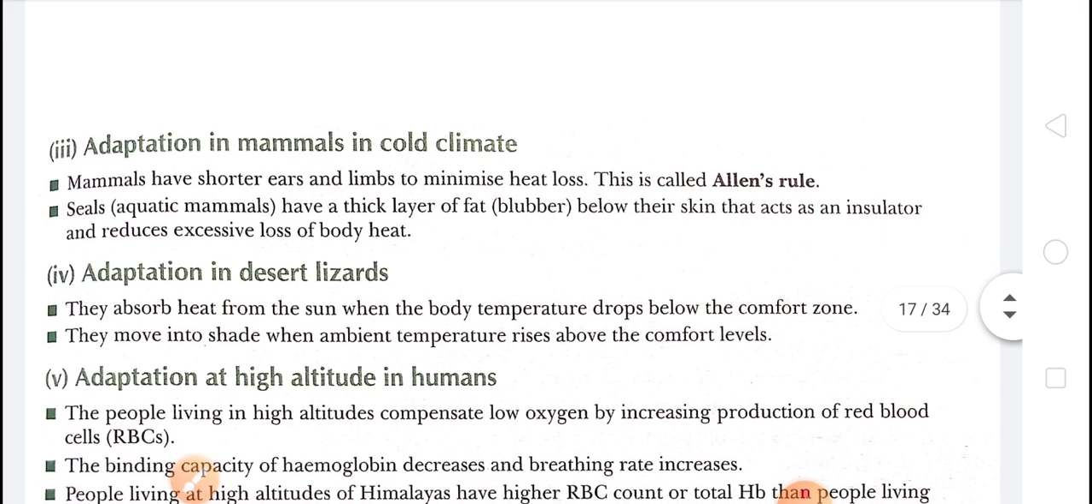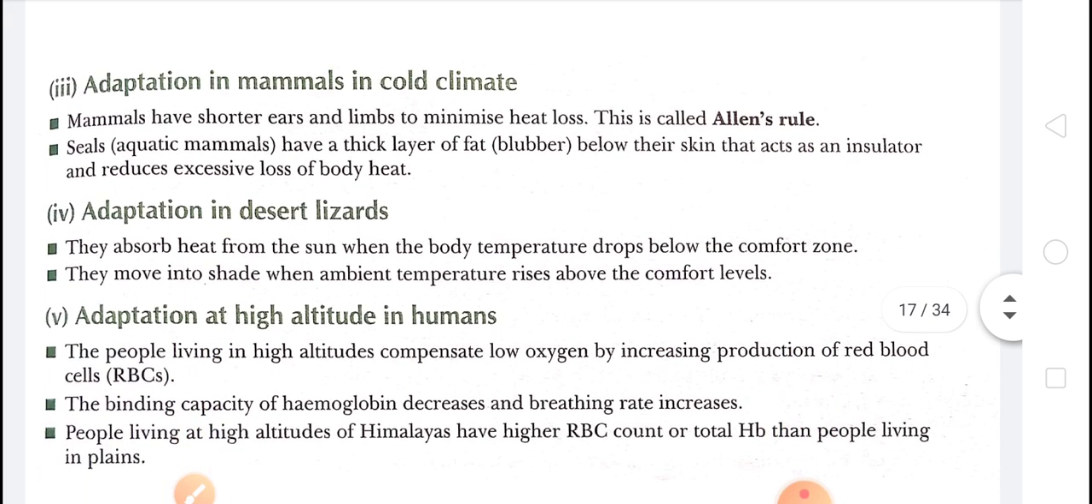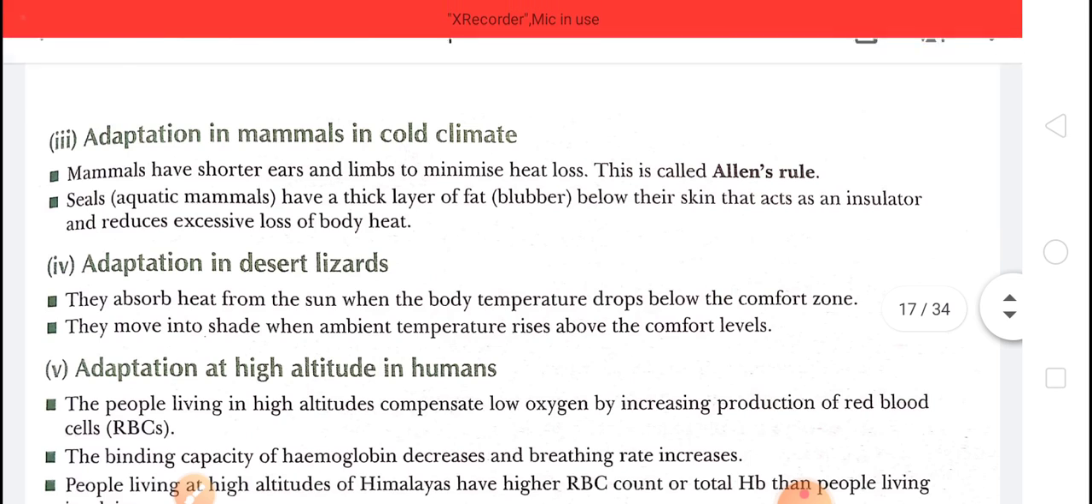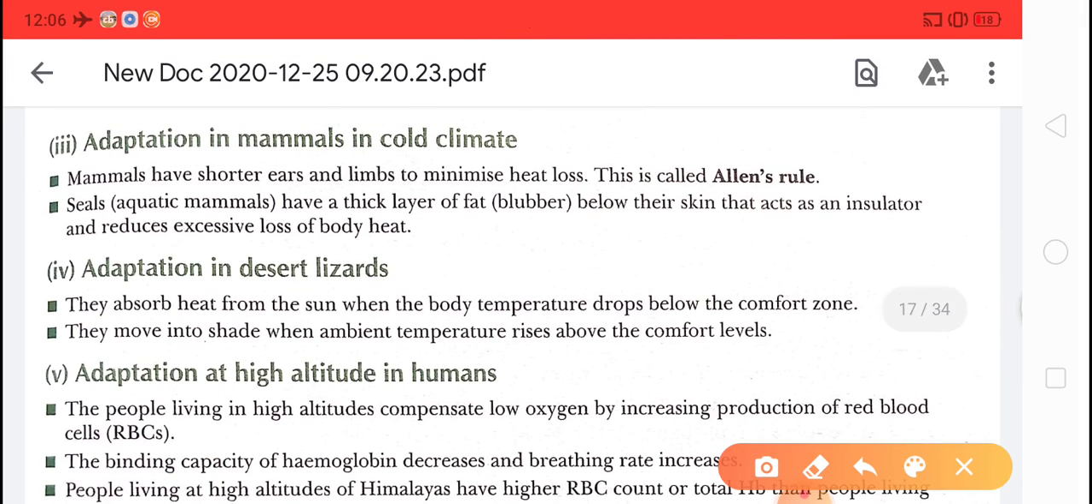Next one, that is adaptation in mammals in cold climate. The mammals have shorter ears and limbs to minimize heat loss. The two things the mammal has, the first is shorter ears, and the second is shorter limbs. Both are used to minimize heat loss, and this is called Allen's rule, because Allen discovered it, that's why it is known as Allen's rule.